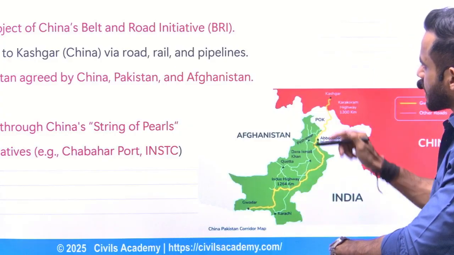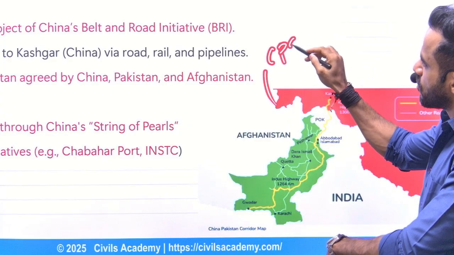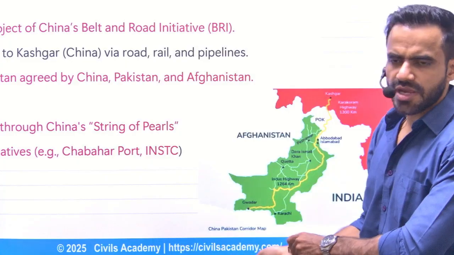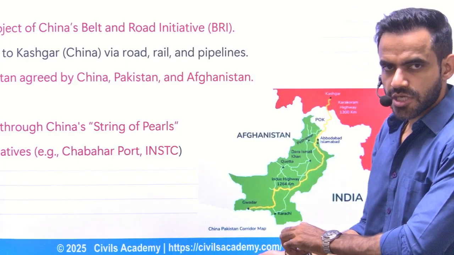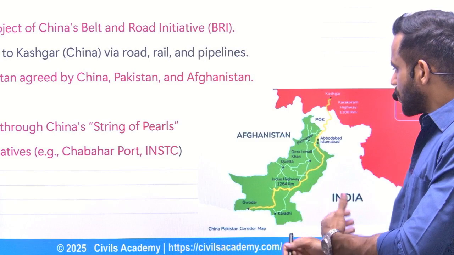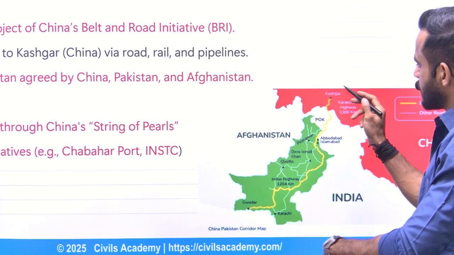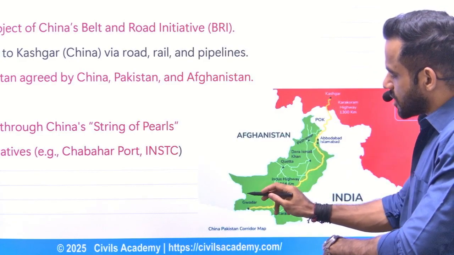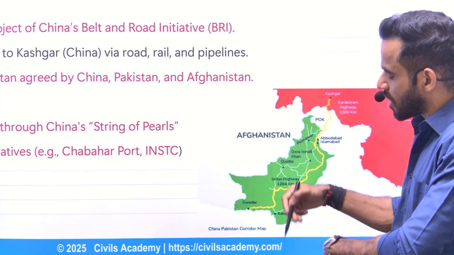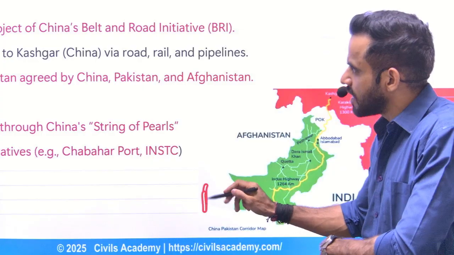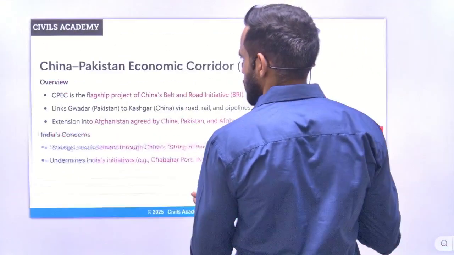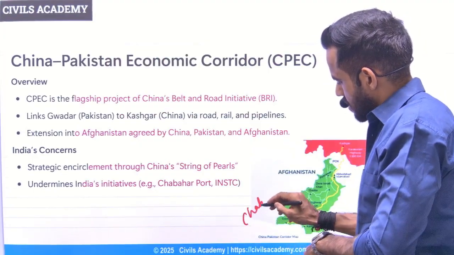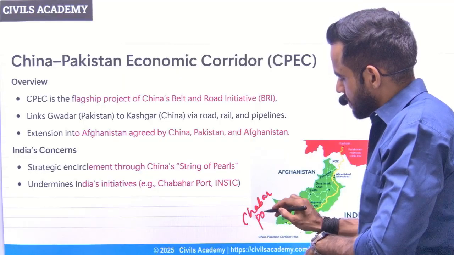This CPEC, that is China Pakistan Economic Corridor, is a part of BRI. What is BRI? It is the Belt and Road Initiative. In a very simple sense, this is an infrastructure project of China. With this project, China is basically connecting the Kashgar region of Xinjiang province of China to the Gwadar port of Pakistan. To counter this, India is working with Iran, and we are working on Chabahar port in Iran.